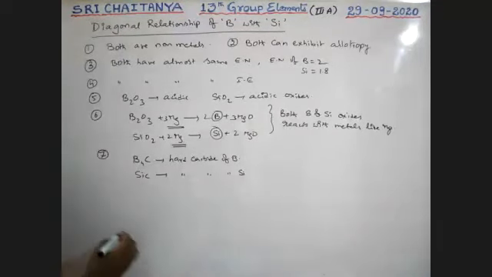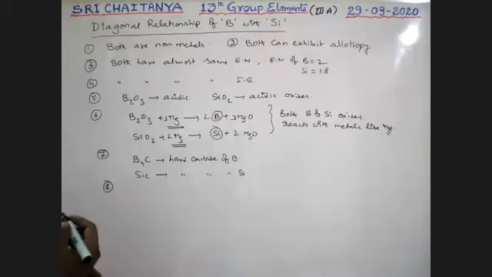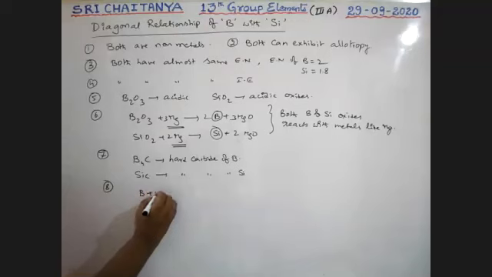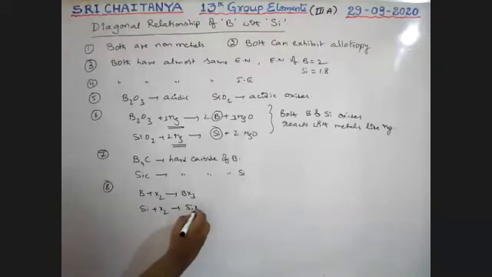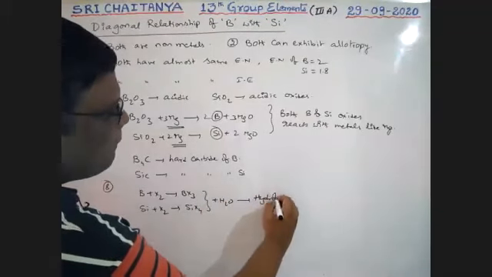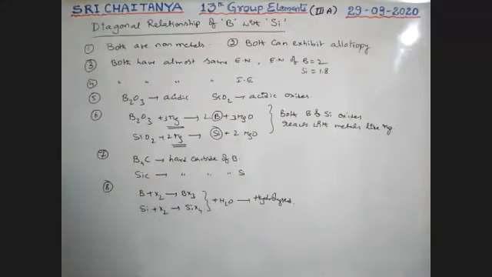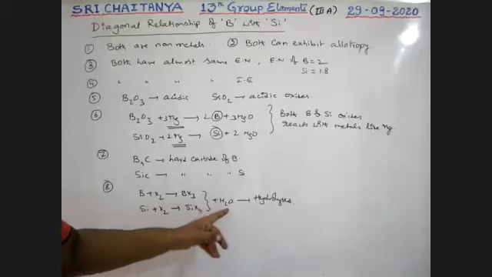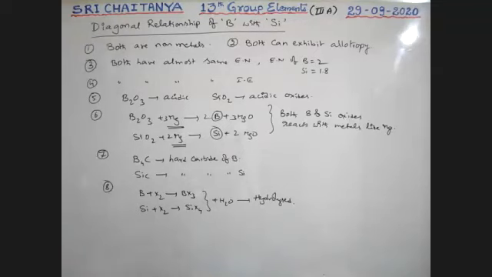Next property, that is, both elements react with halogens. So boron with halogen gives BX3 type compounds. Silicon with halogen gives SiX4 compounds. Both these react with water and are hydrolyzed. So that means both boron and silicon directly react with halogens, give respective halides, and these halides are hydrolyzed. Very, very important.